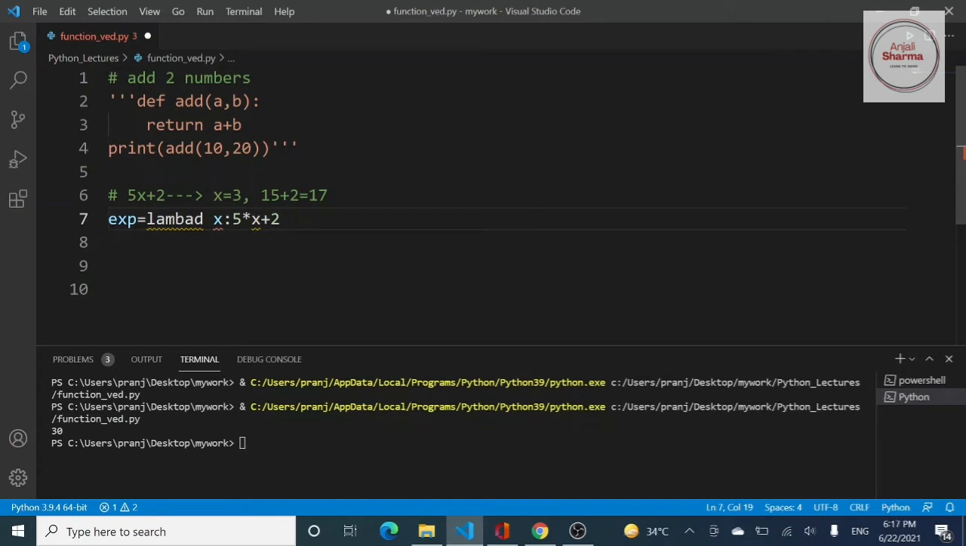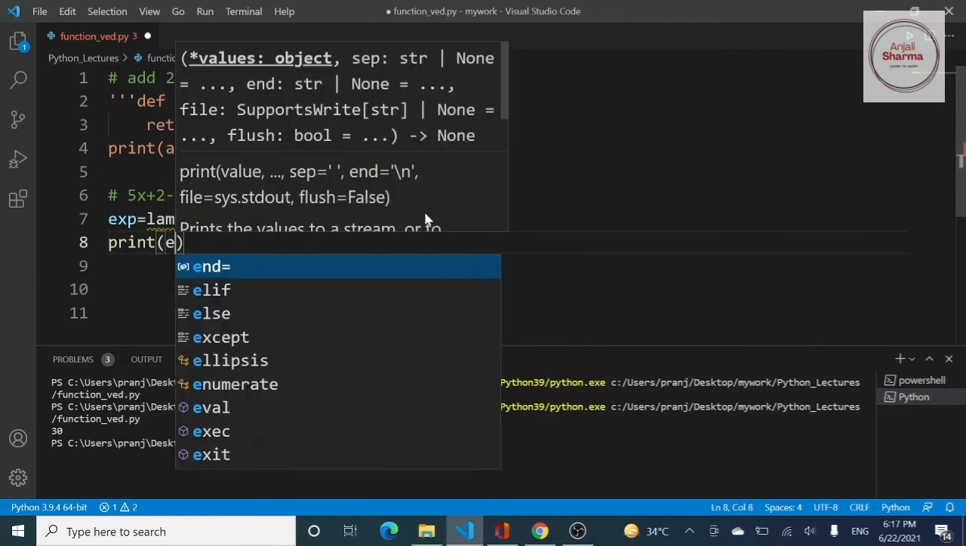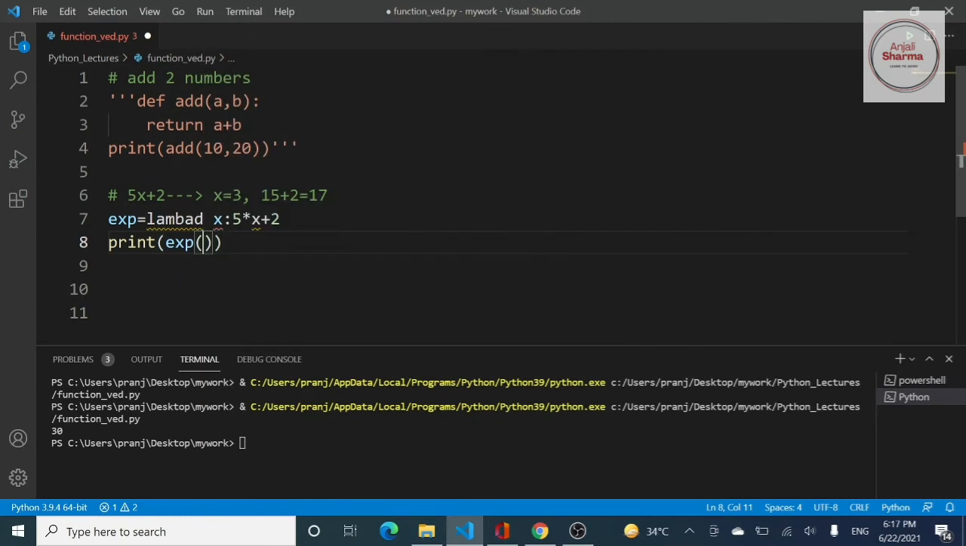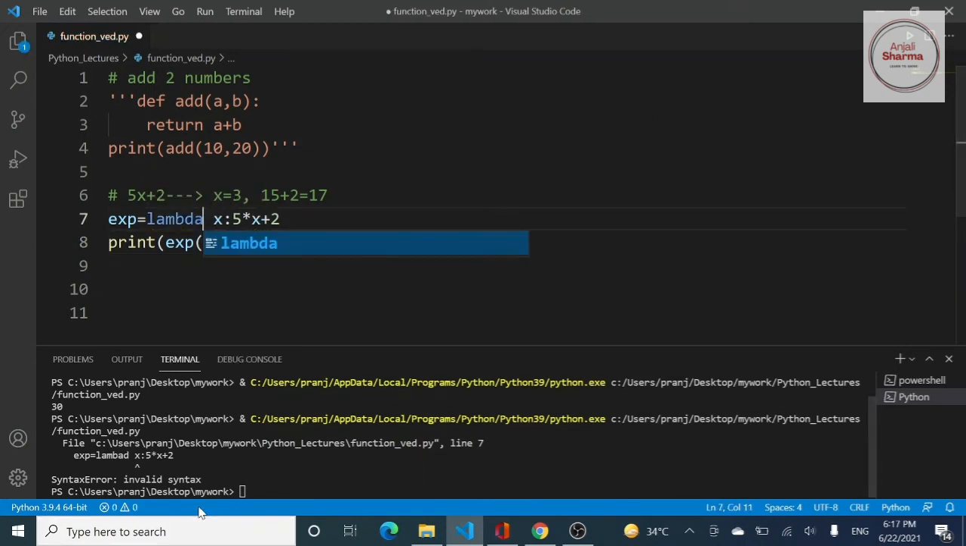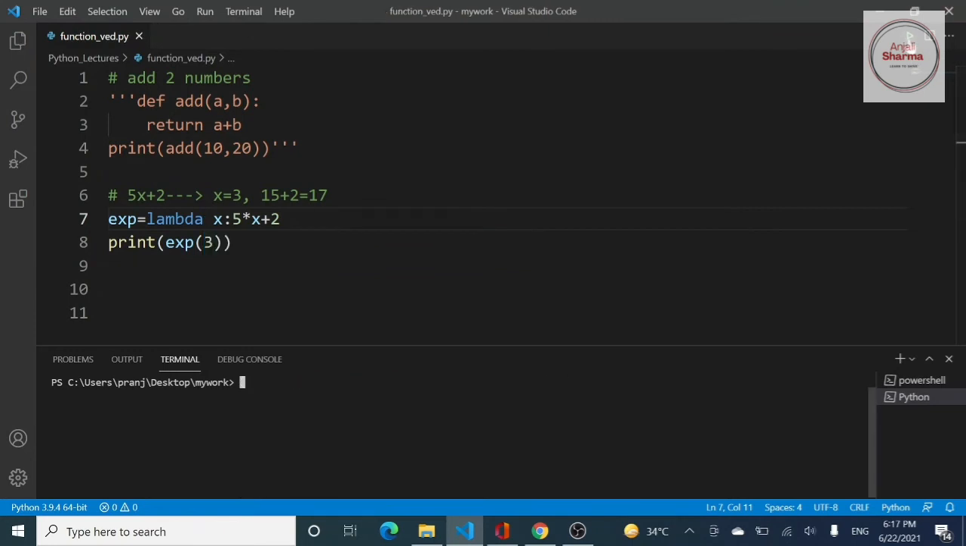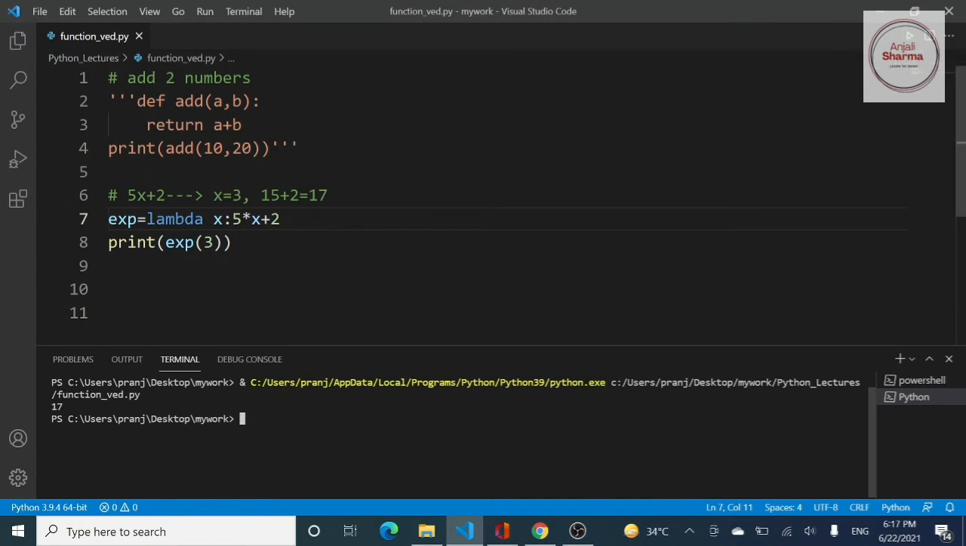Now, this is the expression that you want to return. In order to call it, I want 17 to be printed. So I will write a print statement, call the variable name, and in the brackets pass the value 3, that is x equal to 3. On running the code, I should get the answer as, okay, the spelling of lambda is wrong, so it should be lambda. Now on running the code, I should get the answer 17 on my screen. So that was another example of a lambda expression.